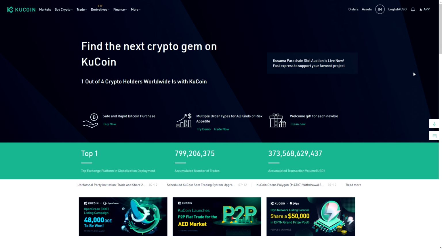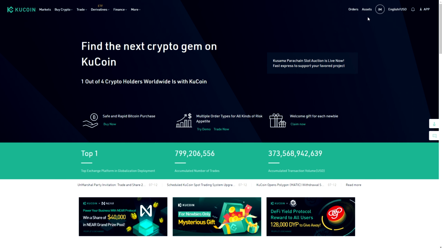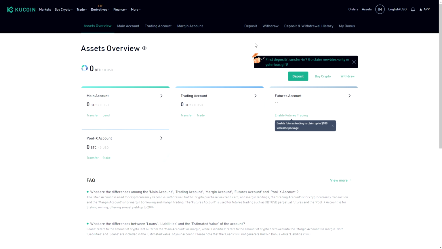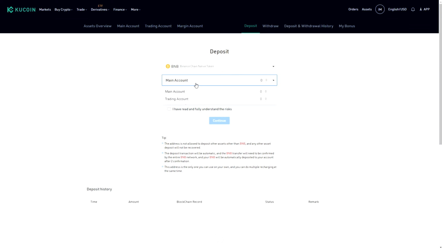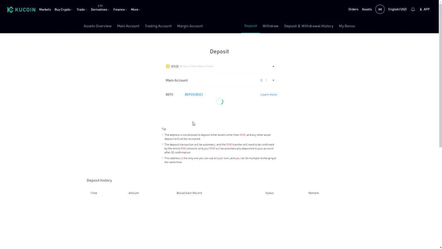And after you create an account on KuCoin, we go here to assets. We can see the deposit button, we click on deposit here. We need to choose the token which we're gonna deposit on this exchange. My token is BNB, so I'm gonna put in here BNB, Binance Smart Chain, main account, yes, BEP20.